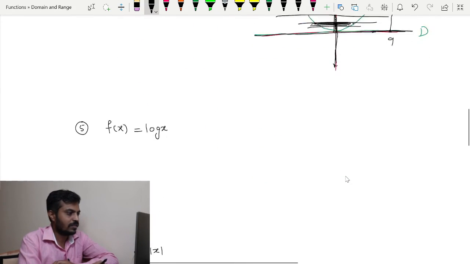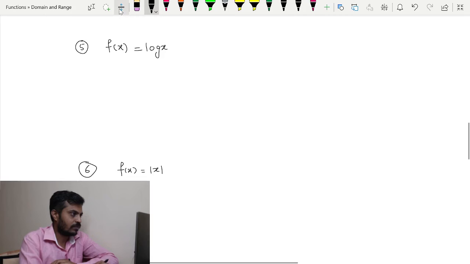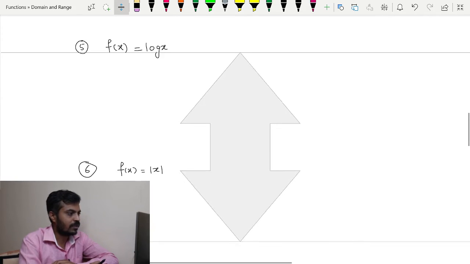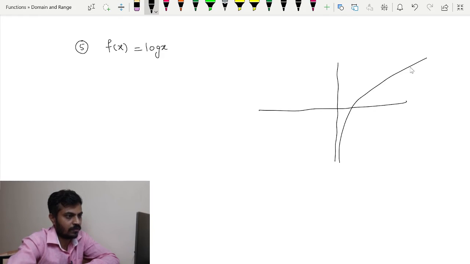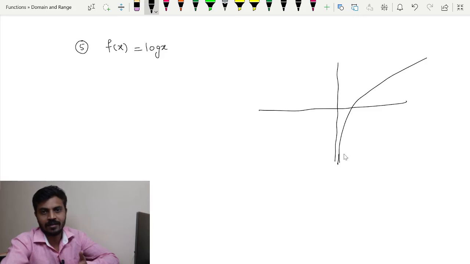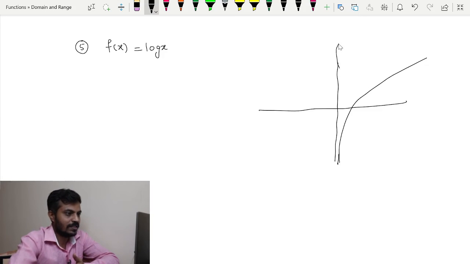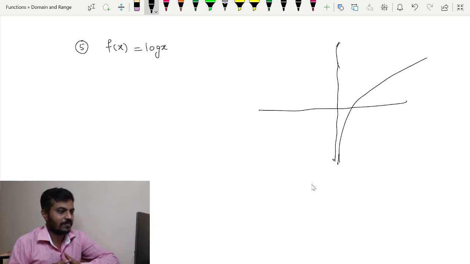Now moving towards the next example. Log x is a famous and well known function. We know the graph, so let us use that concept. This is how the graph of log x looks. This is just a rough diagram. Now one can easily see what exactly the domain is. If I take a point from the negative x axis, you can see there is no graph of the log x function.